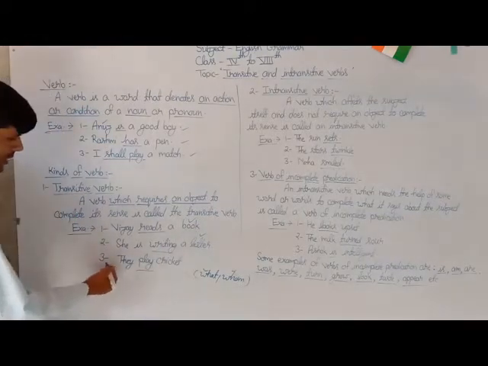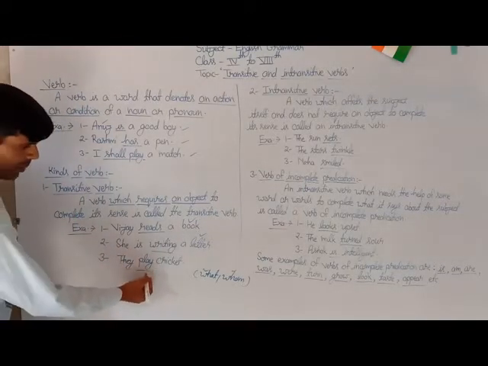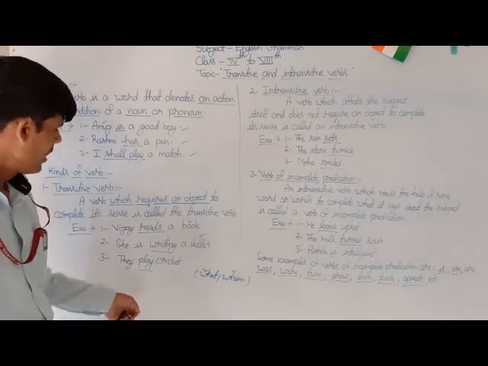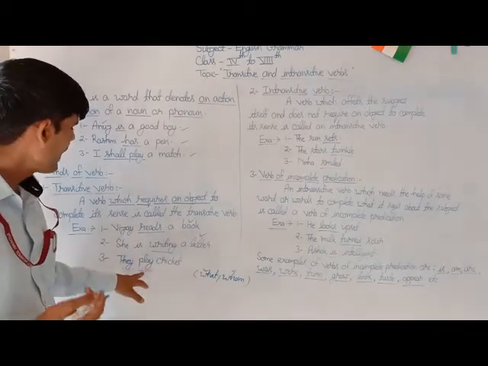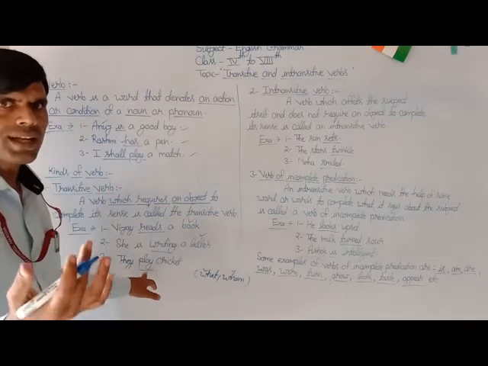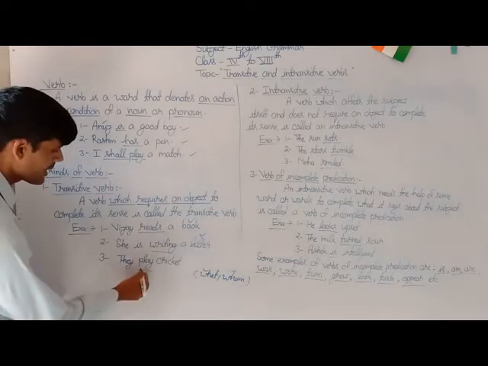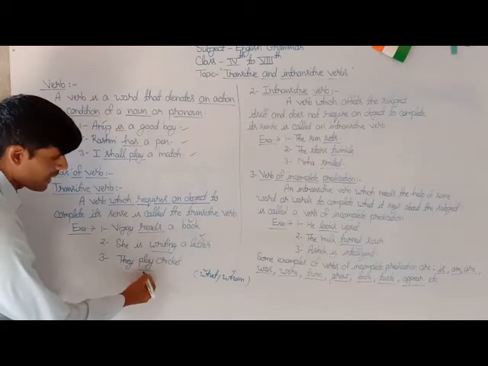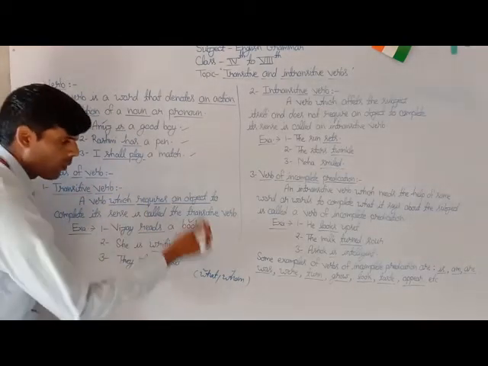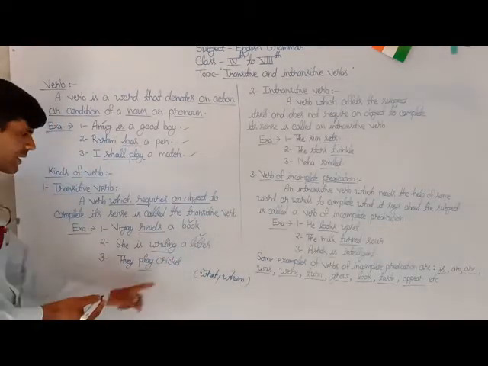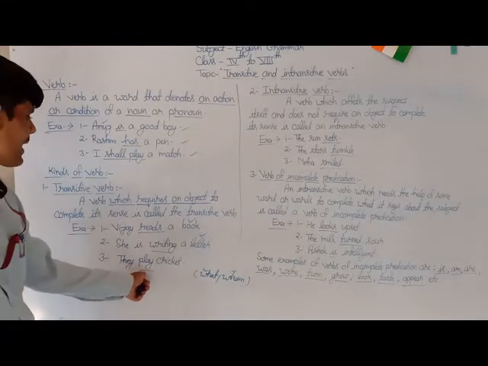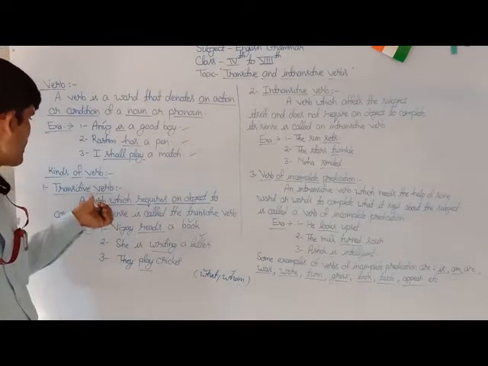In the same way, here is the third example. They play cricket. Here the underlying word play is a verb. And if we want to find out whether the verb is transitive or intransitive, then we have to form a question with the underlying verb play and the word what or whom. For example, they play what? The answer will be cricket. So the underlying word play is also a transitive verb.